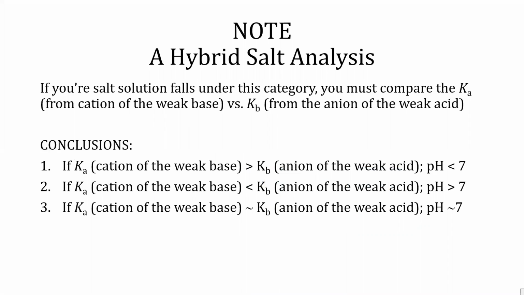Conclusions: 1. If Ka, cation of the weak base, is greater than Kb, anion of the weak acid, pH will be less than 7. 2. If Ka, cation of the weak base, is less than Kb, anion of the weak acid, pH will be greater than 7. 3. If Ka, cation of the weak base, is approximately equal to Kb, anion of the weak acid, pH is approximately 7.